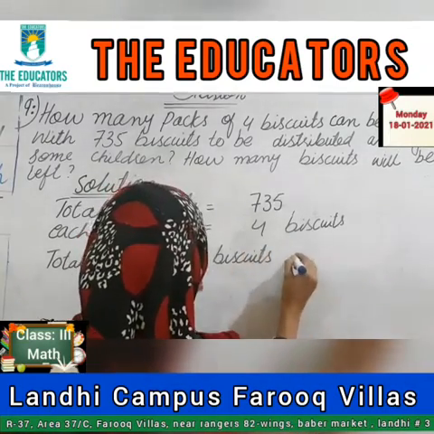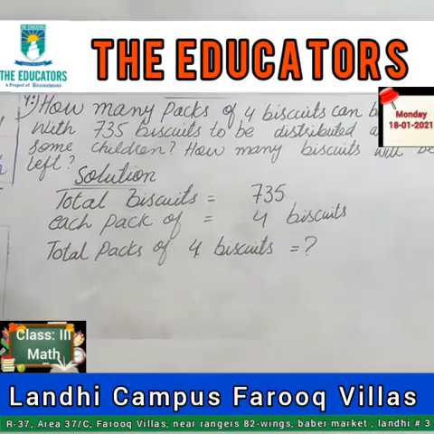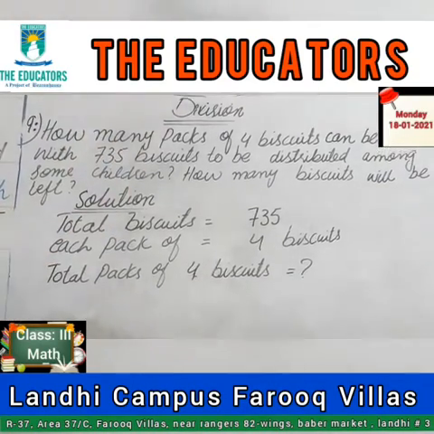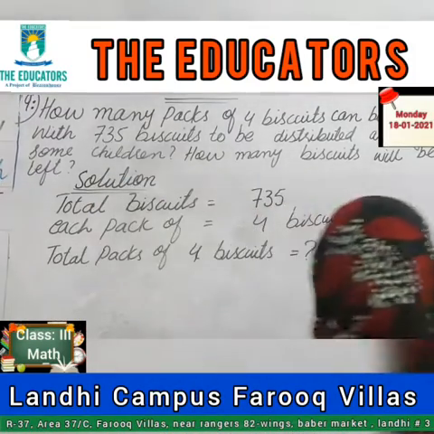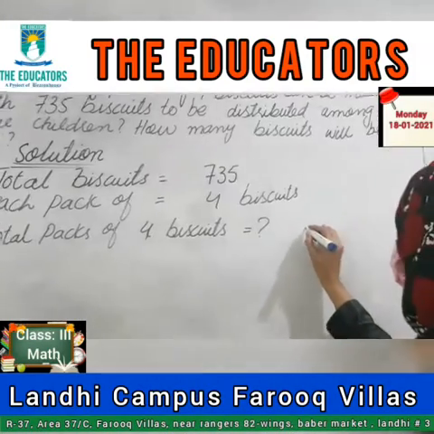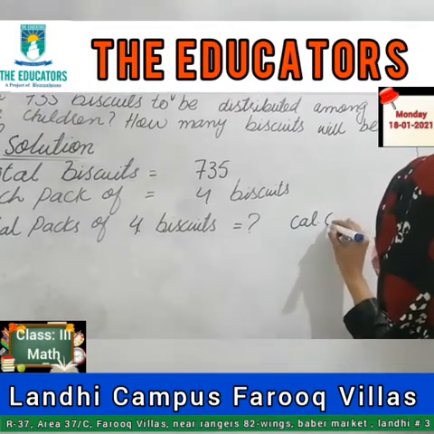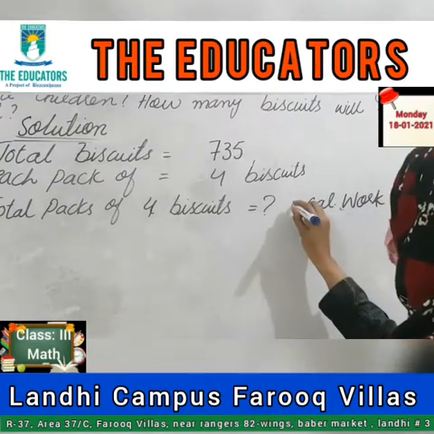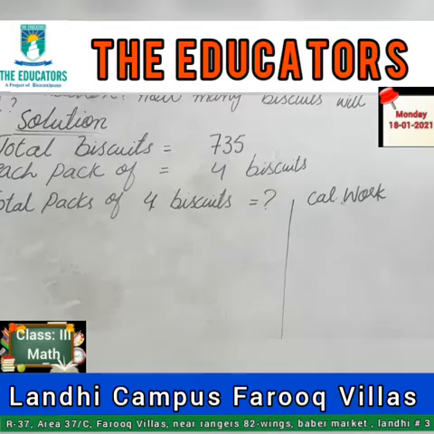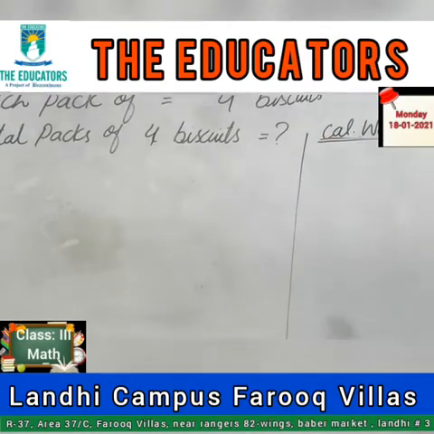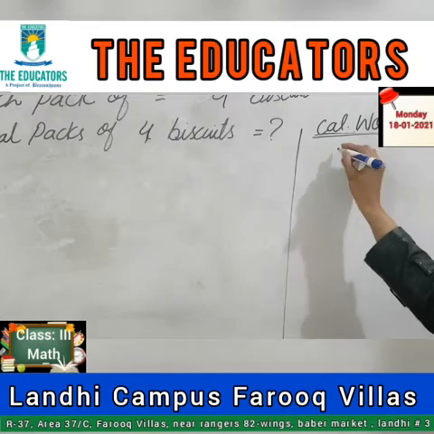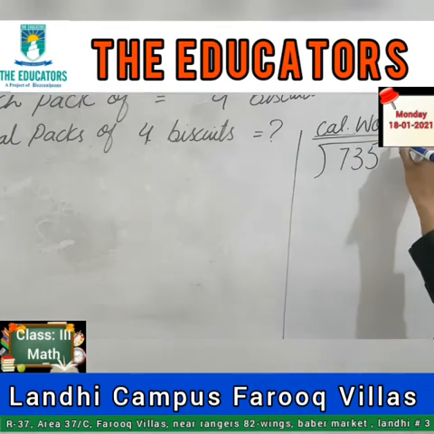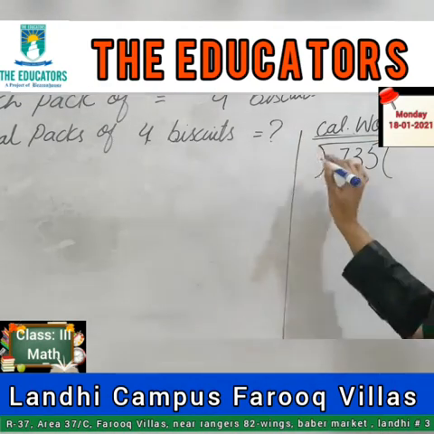Now I am drawing the question mark here. Now let's solve the word problem of division. So definitely we will divide. For dividing, I will do the work here in this calculation column. You can make a column at the side of your copy for your calculation work. Students, the biggest number 735 I am placing inside, and now I will divide 735 by 4.